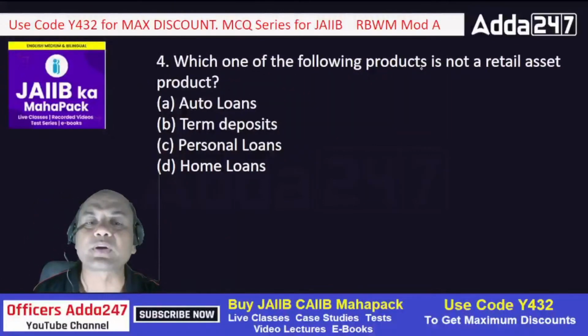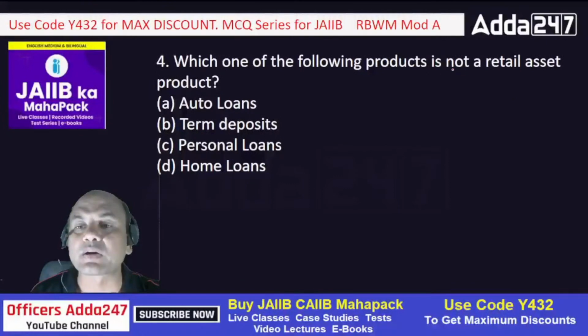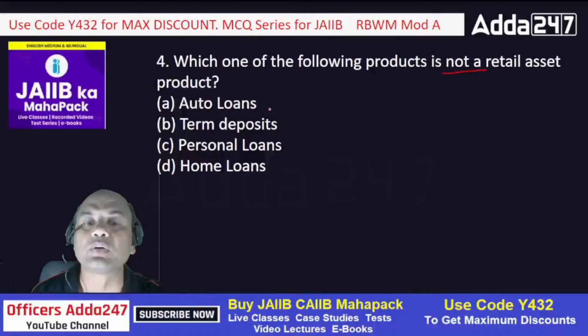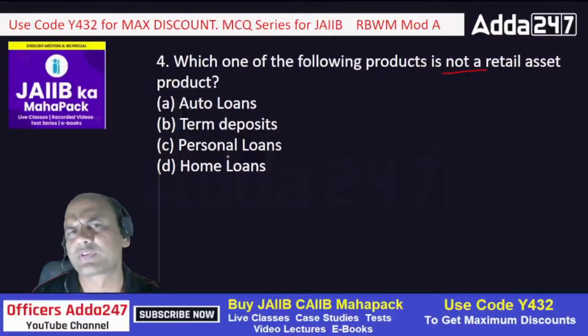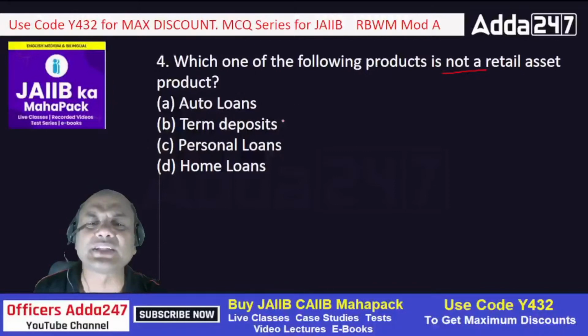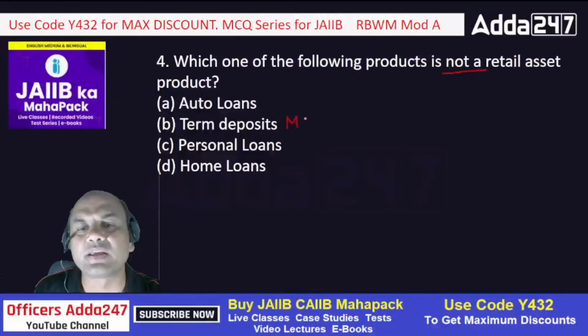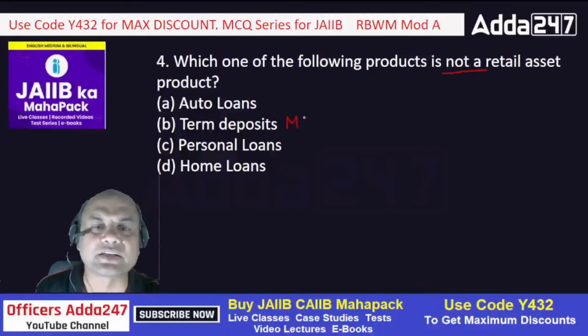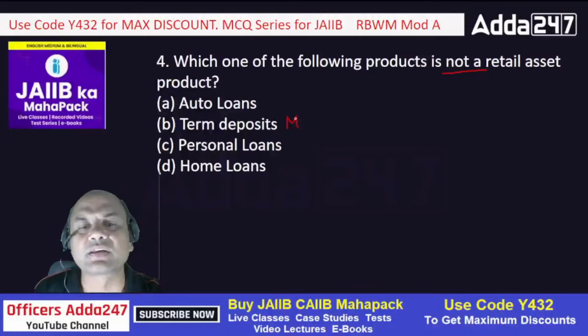Which one of the following products is not a retail asset product? Auto loan, term loan, personal loans and home loans? I would call term loan MSME business, so it is not retail asset. Or term deposits?